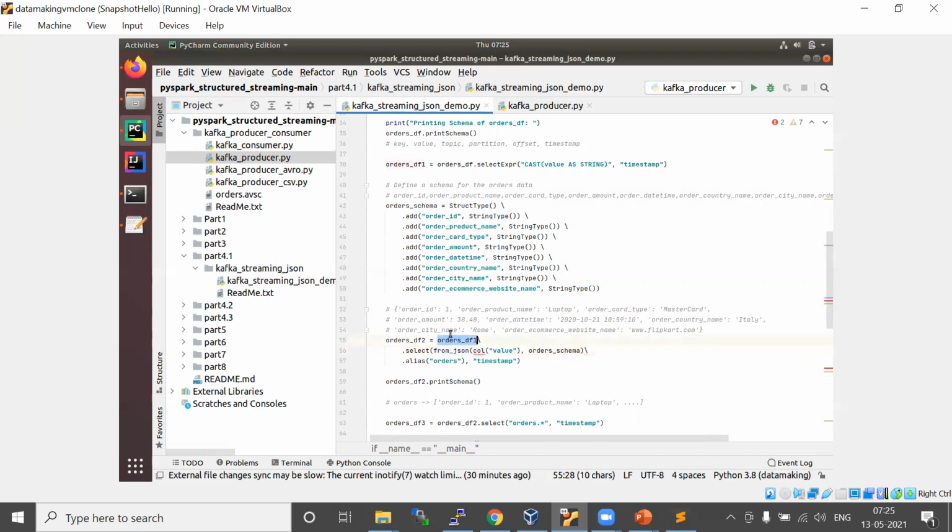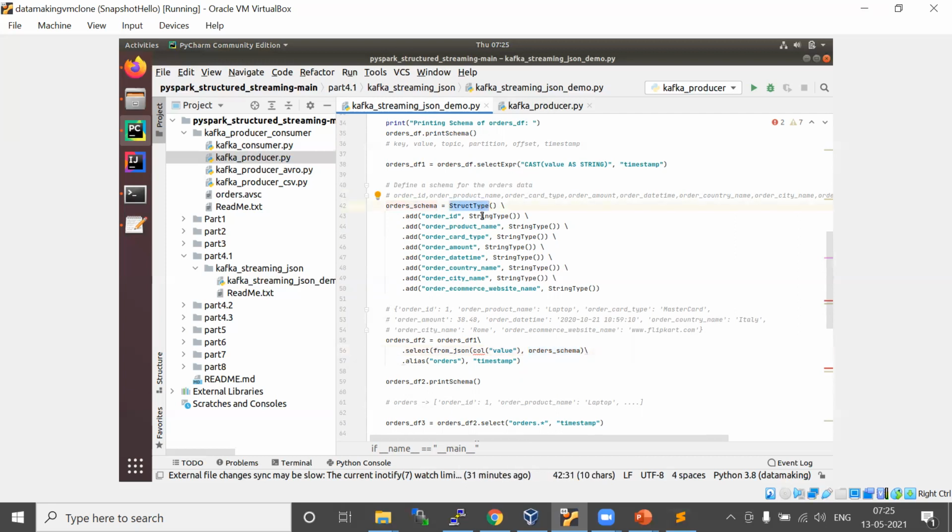So again, the data frame dot select of from_json. The column name is value, comma, and you have to provide the schema. This is very important. Without the schema, from_json will not be able to extract the JSON message. We know how to create a schema: whatever the message structure is, you have to create a schema for that structure.